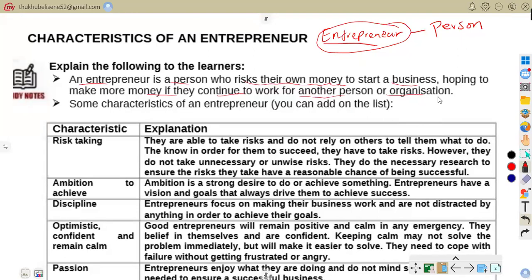We did talk about resources: land, labor, capital, and taking risk. An entrepreneur is a risk taker. That is one of the characteristics of the entrepreneur. He takes moderate risk.